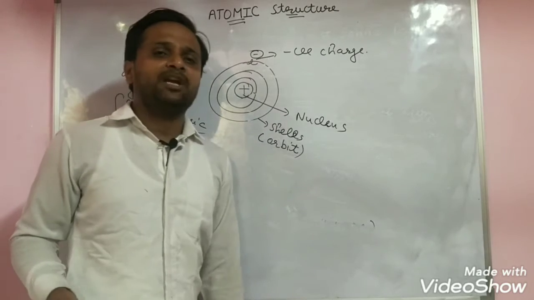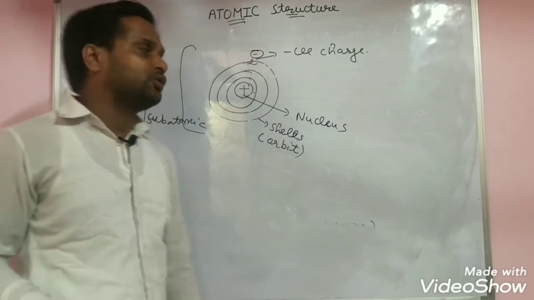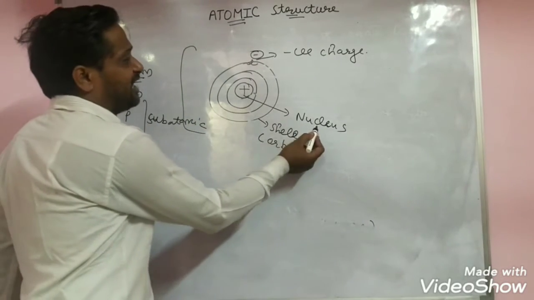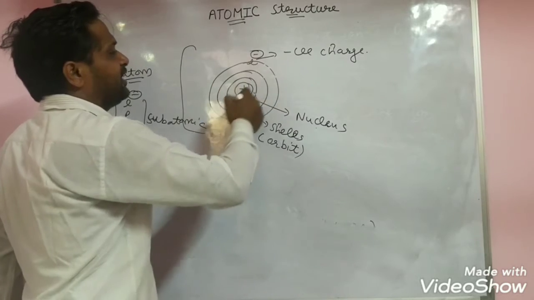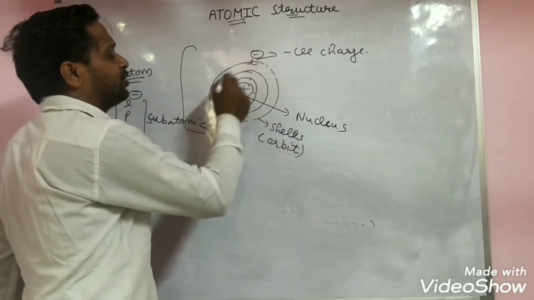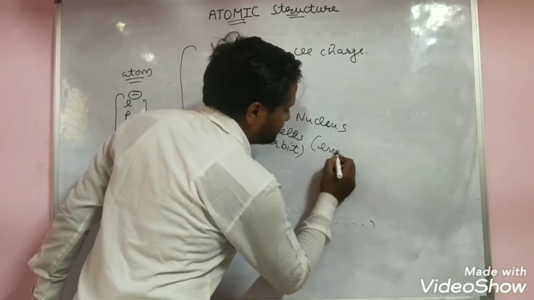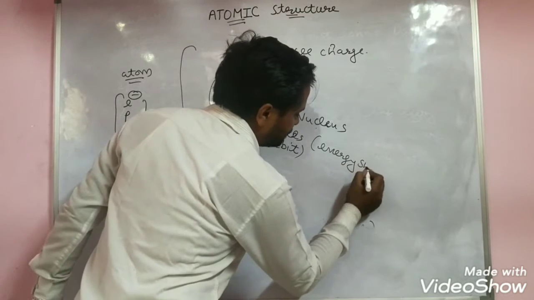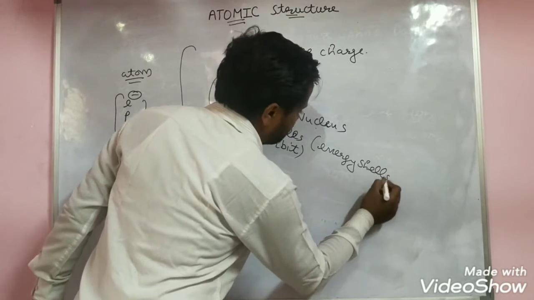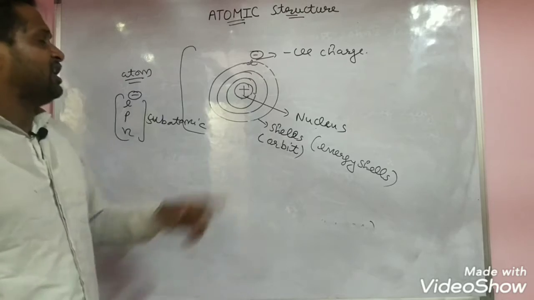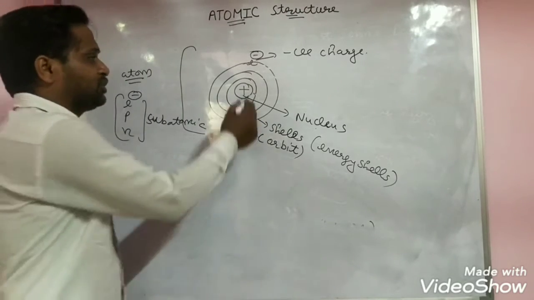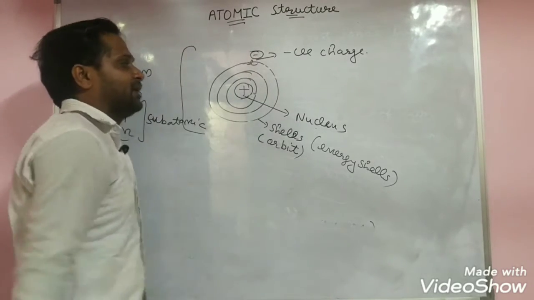It means the atom is made up of electron, proton and neutrons. The positive part is called the nucleus. Around the nucleus, the negative part is revolving around these shells, energy shells. Electrons revolve around, here positive part, here negative part.